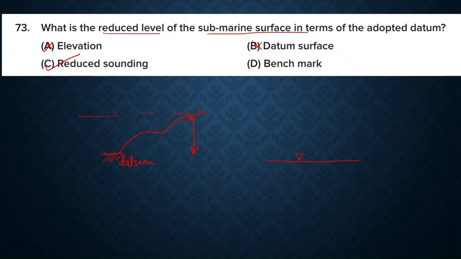Okay, and next one is benchmark. What is a benchmark? A benchmark is a fixed physical reference point of known elevation, or known reduced level. This one is also not below the water and not below the sea surface. So that is also a reference point with the known elevation. So our answer is option C, reduced sounding.